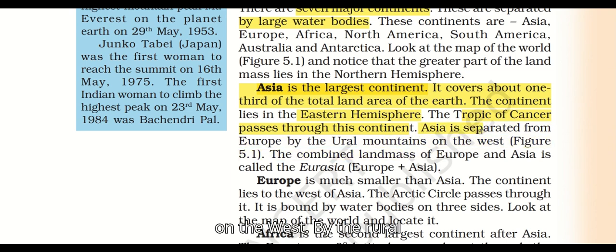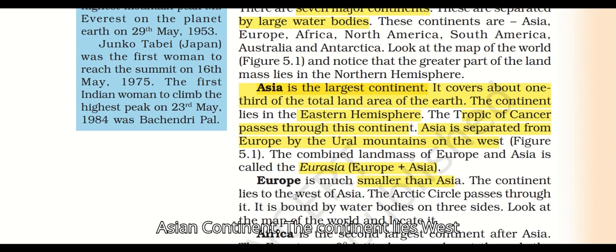On the west by the Ural Mountains. Asia is separated from Europe by the Ural Mountains. The combined landmass of Europe and Asia is called Eurasia. Europe is smaller than Asia.